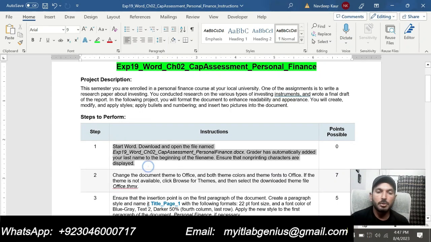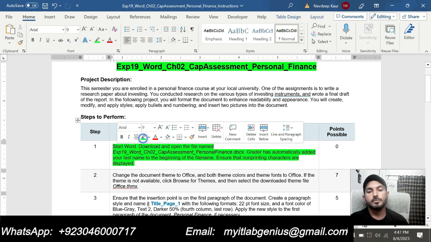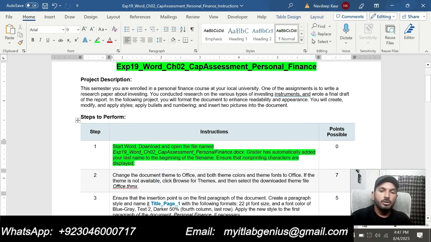So let's move to step number 1 of the assignment. Step number 1 is start Word, download and open the file named EXP19 Word Chapter 2 CAP Assessment Personal Finance document. Grader has automatically added your last name to the beginning of the file name. Ensure that non-printing characters are displayed.